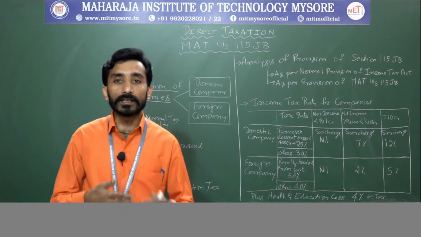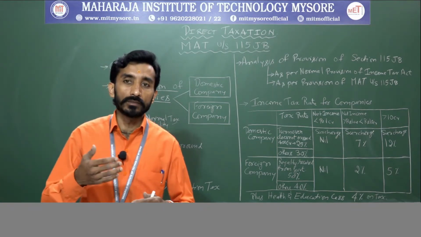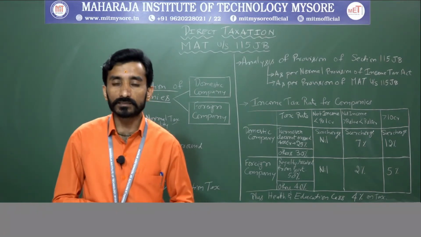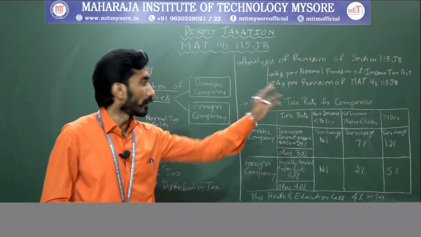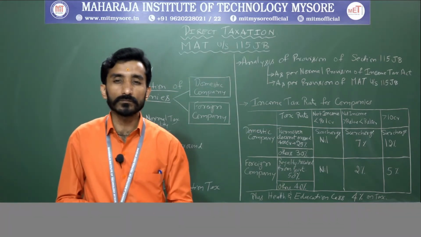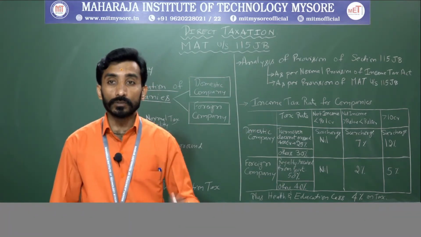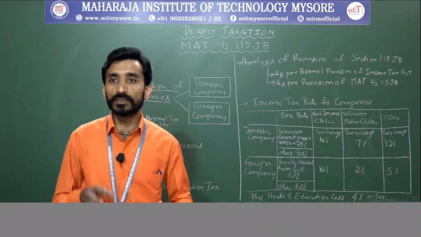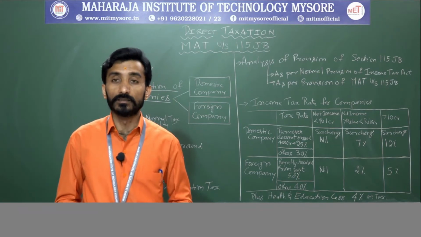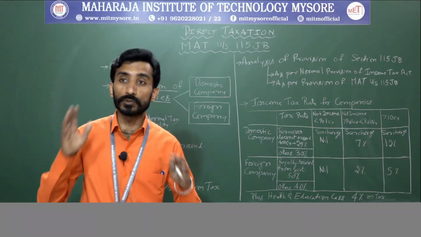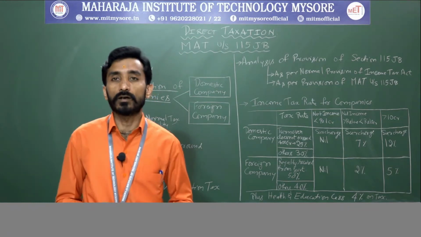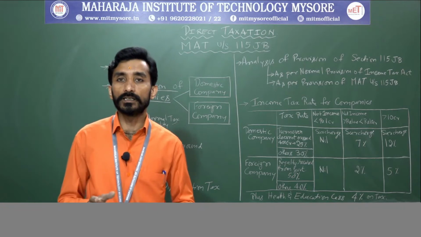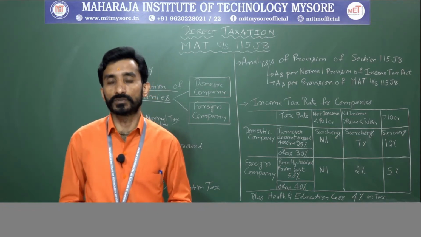Clear? So, we will now understand the computation of book profit for the purpose of minimum alternative tax as per 115 JB. Due to the applicability of Indian accounting standards, section 115 JB has also been amended, and it is calculated based on Indian accounting standard compliances.